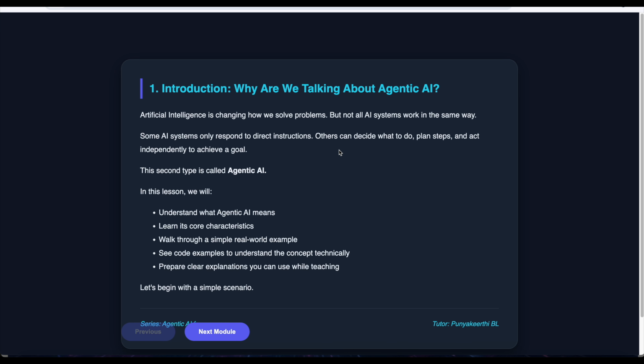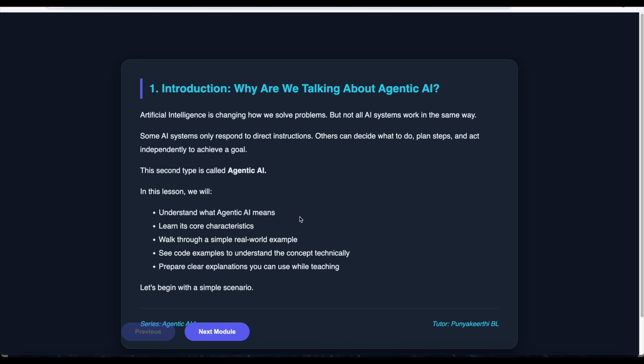Others can decide what to do, plan steps, and act independently to achieve a goal. This second type is called Agentic AI. In this lesson, we will understand what Agentic AI means, learn its core characteristics, walk through a simple real world example, see code examples to understand the concept technically, and prepare clear explanations you can use while teaching.